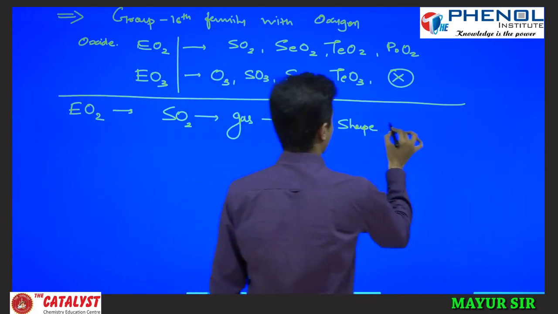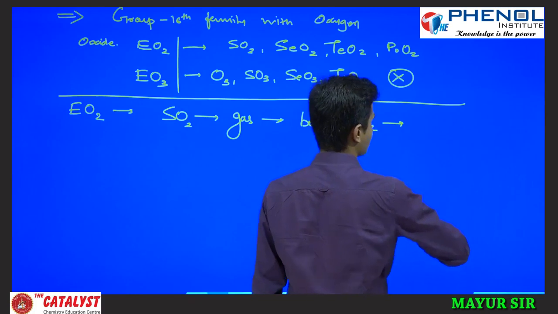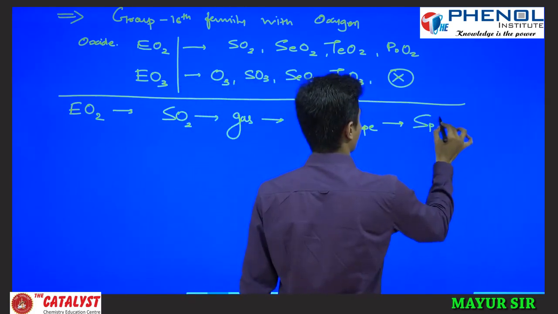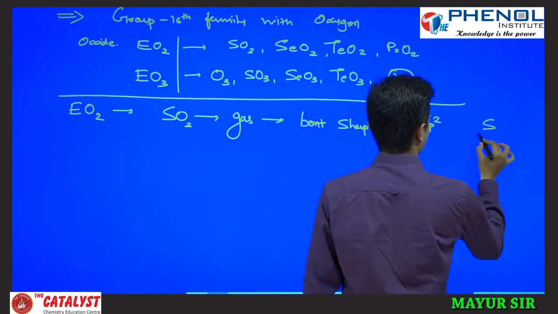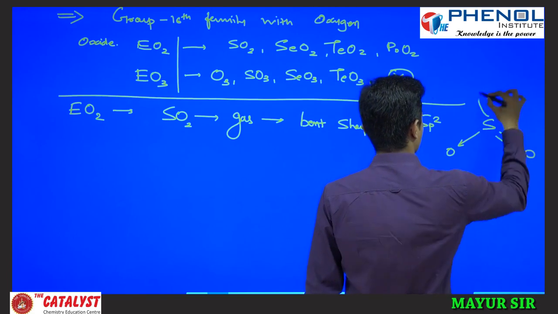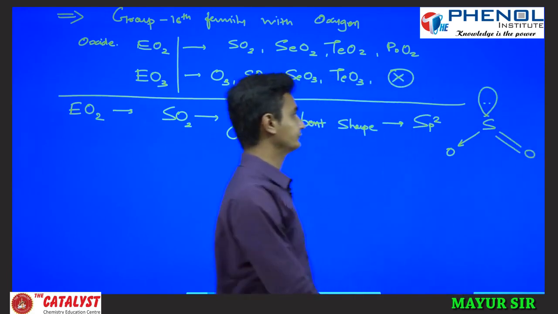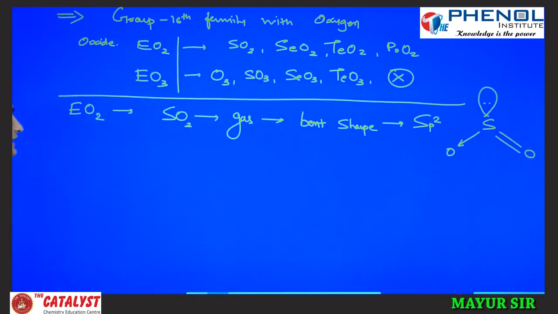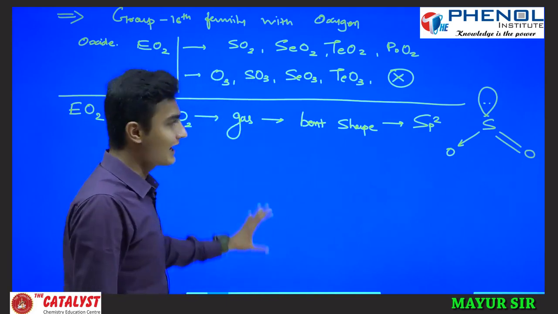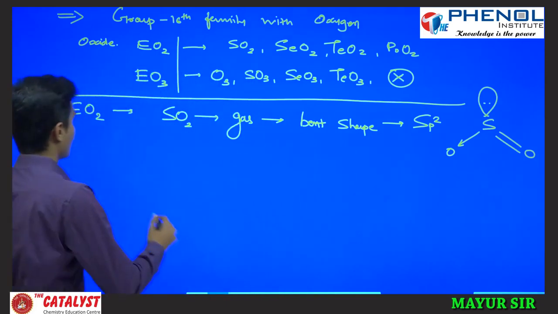It has trigonal planar geometry and sp2 hybridization. So here I can write the structure of SO2. This is the structure of SO2, and it is in the gaseous form. We will see the reducing nature at the end, but first we will see all the oxides.